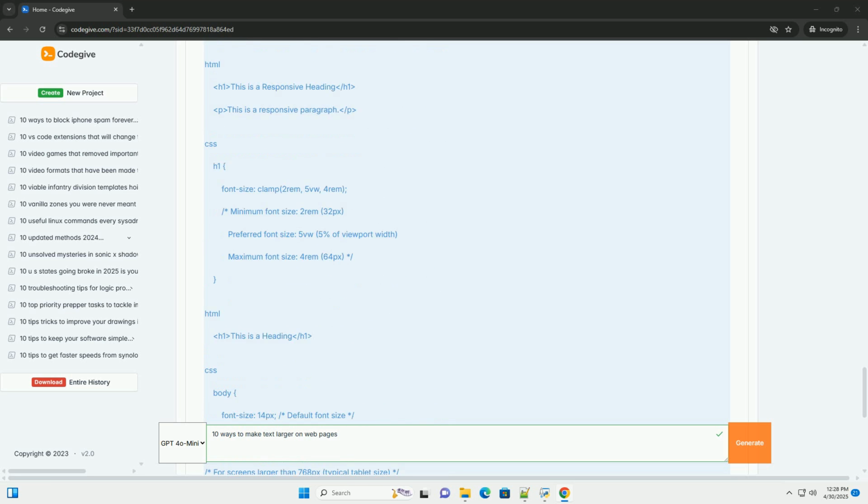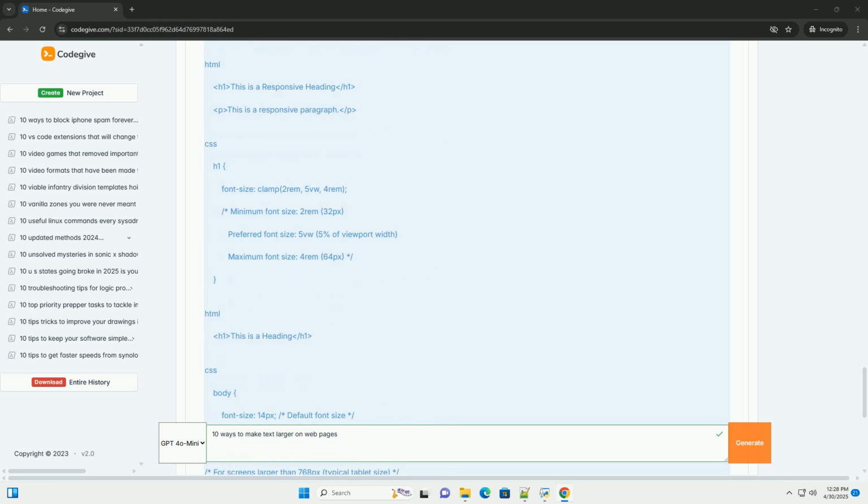The body element has a font size of 16px. The .container element has a font size of 120%. This means its font size is 120% of the font size of its parent, the body, which is 16px * 1.2 = 19.2px. The p element within the .container has a font size of 150%. This means its font size is 150% of the font size of its parent, the .container, which is 19.2px * 1.5 = 28.8px.